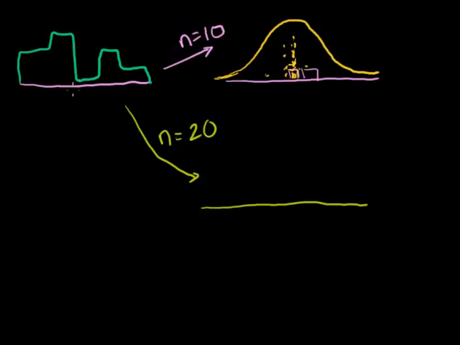So they're all going to have the same mean. Let's say the mean here is, I don't know, 5. Then the mean here is also going to be 5. The mean of our sampling distribution of the sample mean is going to be 5, and it doesn't matter what our n is. If our n is 20, it's still going to be 5. But our standard deviation is going to be less than in either of these scenarios, and we saw that just by experimenting. It might look like this. It's going to be more normal, but it's going to have a tighter standard deviation. So maybe it'll look like that.